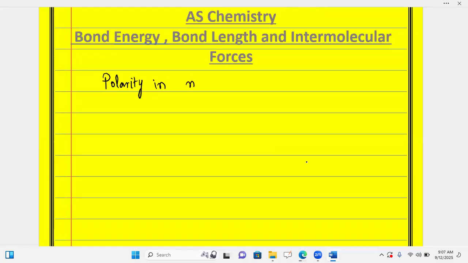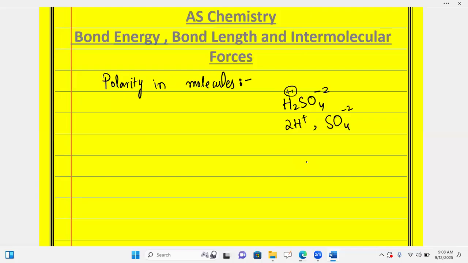The overall dipole of the molecule depends on the shape and electron distribution. For example, let's suppose I take H2SO4. When I dissolve it in water, I get 2H+ ions and SO4 2-.